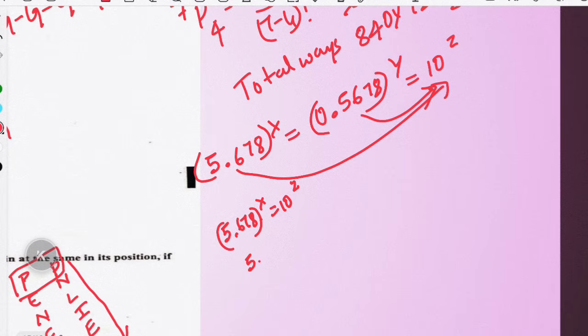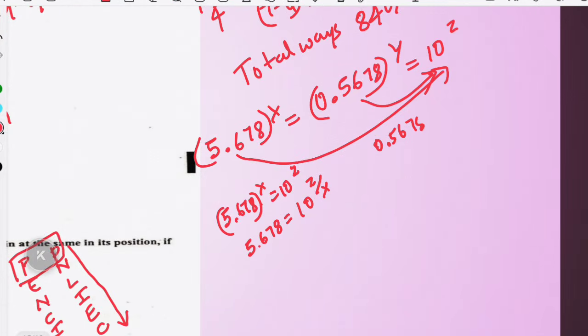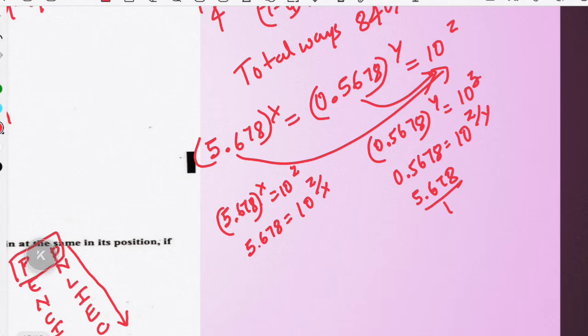So we will carry forward this to this side, and this will become 10 raised to z by x. Similarly, 0.5678 raised to y is 10 raised to z. Similarly, we are equating this to this, and 0.5678 is equal to 10 raised to z divided by y. When we convert this, 5.678 divided by 10 is equal to 10 raised to z by y, it will become 5.678 is equal to 10 raised to z by y into 10. This is power 1, means 10 raised to z by y plus 1.